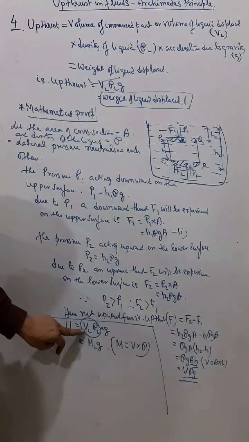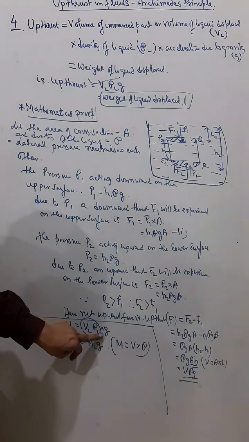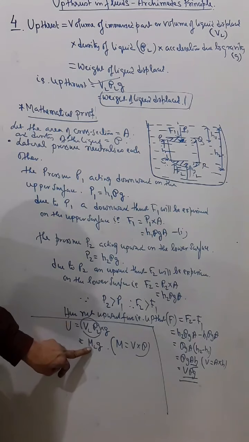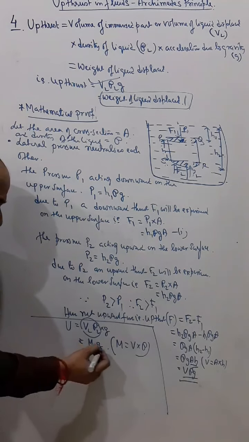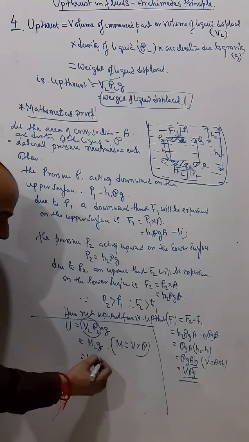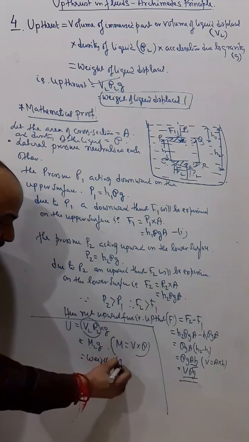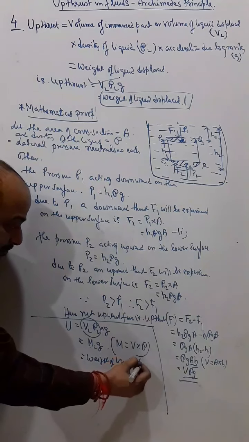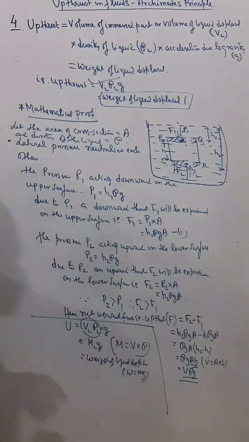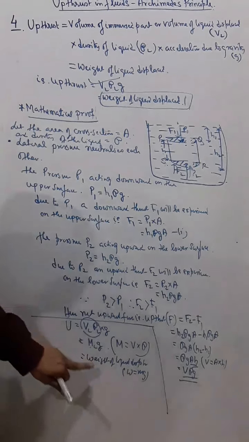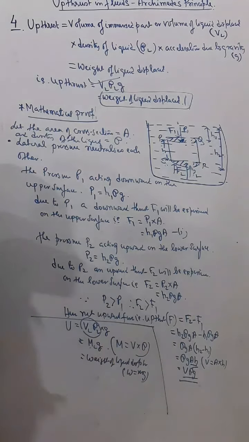And mass of liquid displaced into g means weight of liquid displaced, because W is equal to m into g. So upthrust is also equal to weight of liquid displaced.